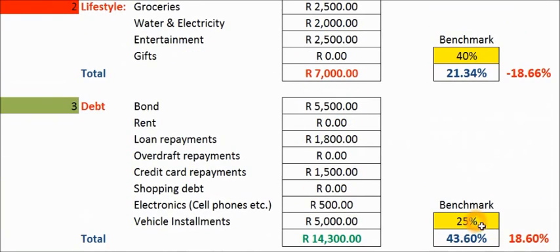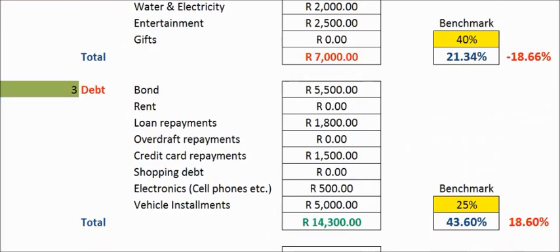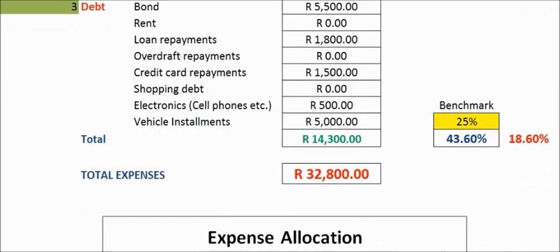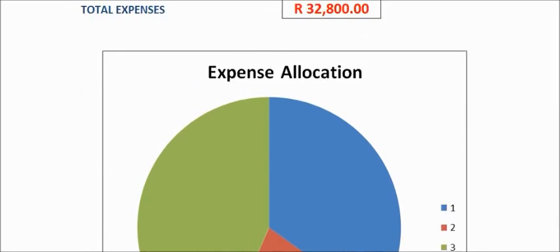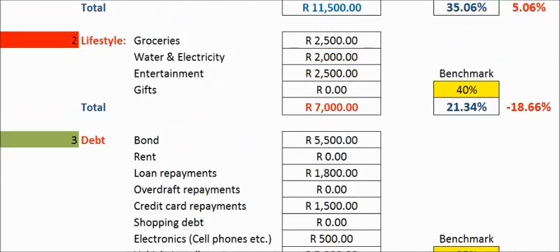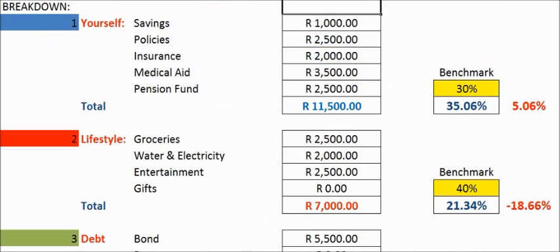It should be 25 and it's 43.6, and it's overspent by 18.6%, which means if you look at a pie chart, this is basically how your expenditure pattern will look like between your income and expenses and your lifestyle, as well as your debt and yourself.